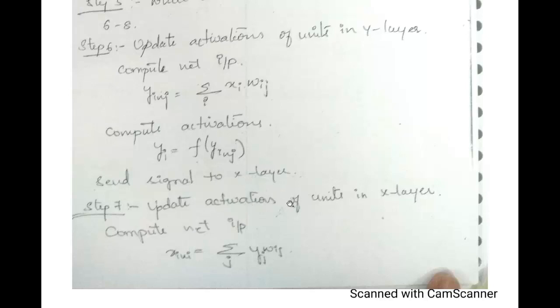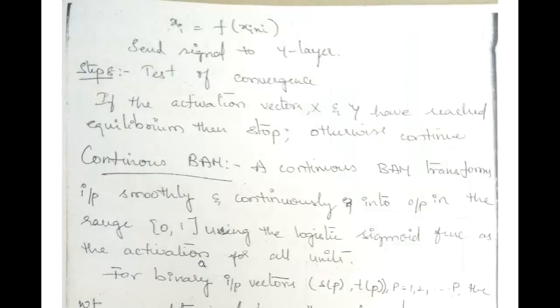The seventh step is the updating of activations of units in the X layer, that is, computing the net input. Earlier it was done with respect to the Y layer, the output layer; here we are doing it with respect to the input layer.